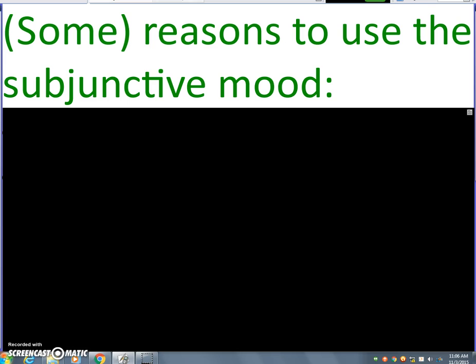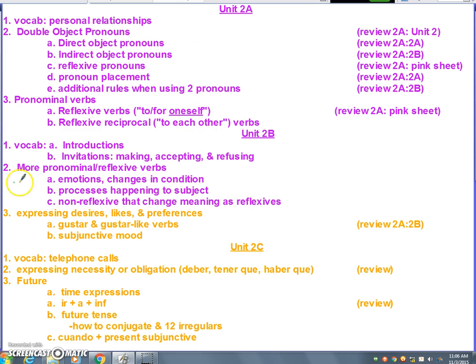What we're focused on, if I go to our topics notes real fast, is expressing desires, likes, and preferences. That was supposed to be an underline. It's hard to do with a mouse. For that we use the subjunctive mood, and we also use cuando plus the present subjunctive to make some future statements, and that's what we're going to start with.